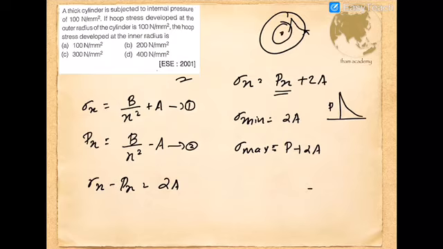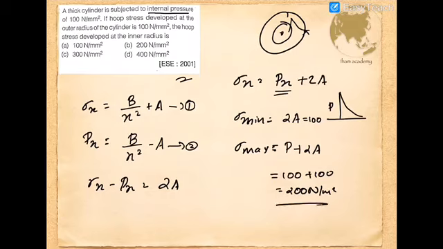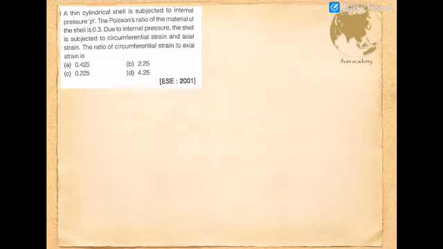So coming to the question, they have given the hoop stress developed at the outer radius of the cylinder. Since the pressure is internal, the outer hoop stress will be the minimum value, which is given as 100. So the constant 2a can be taken as 100 Newton per mm square. Now, what is the hoop stress developed at the inner radius? That is the maximum value. With internal pressure applied, 100 plus 2a will be the answer. So we will get 200 Newton per mm square as the correct answer. So the option goes to B.